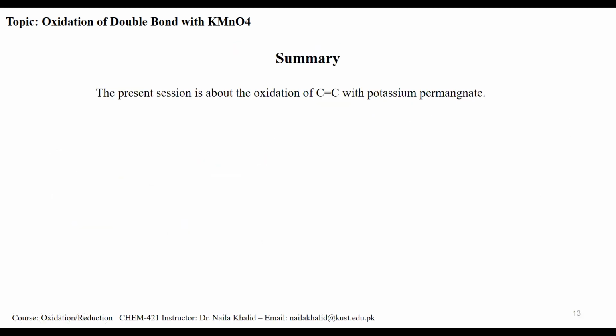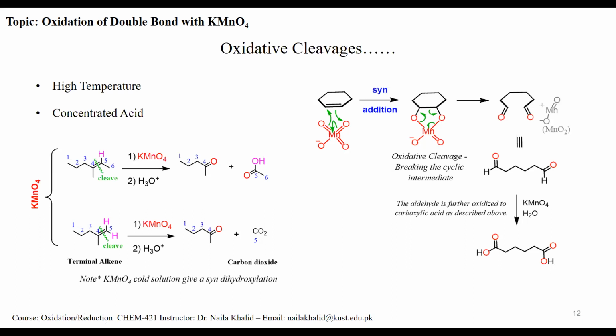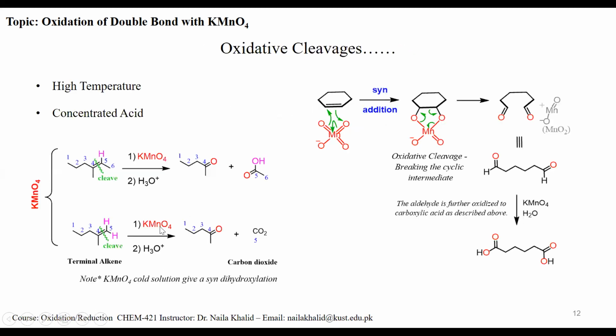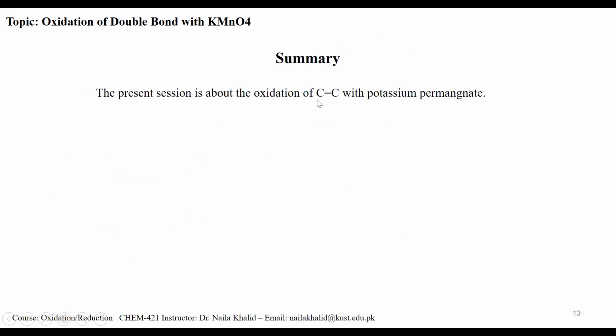So this is the summary of what we have discussed today: how potassium permanganate and experimental conditions affect the oxidation of the carbon-carbon double bond. We have also learned that potassium permanganate is a very powerful oxidizing agent. It can carry out oxidative cleavage as well as hydroxylation. So this is the end of the lecture. We have learned today about the oxidation of the carbon-carbon double bond with potassium permanganate, covering its different aspects.